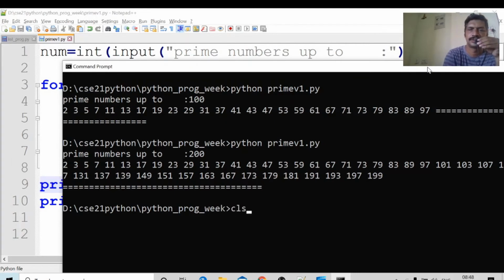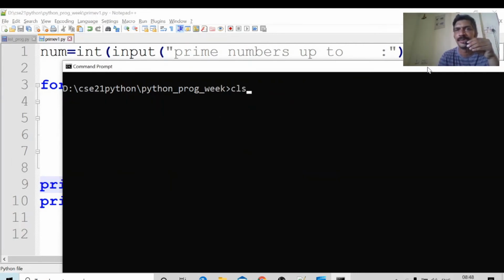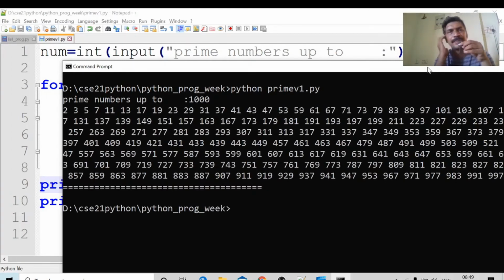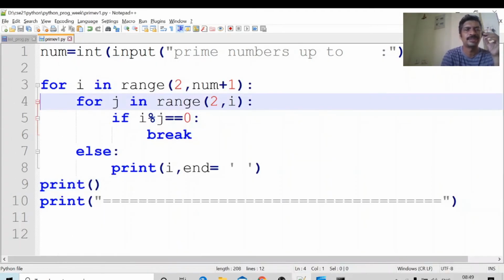CLS. Print the prime numbers up to 1000. These are the prime numbers available up to 1000: 2, 3, 5, 7, 11, 13, 17, 19, 23, 29, ... 907, 911, 919, 929. Okay, all these are the prime numbers. This is the program for printing the prime numbers within the given range.